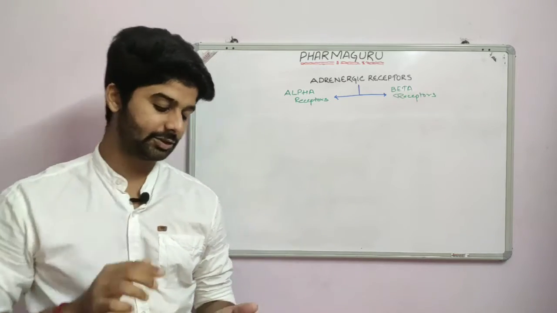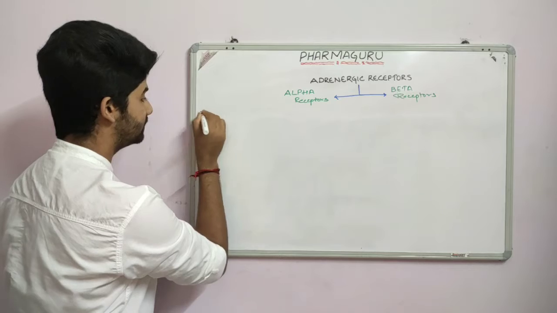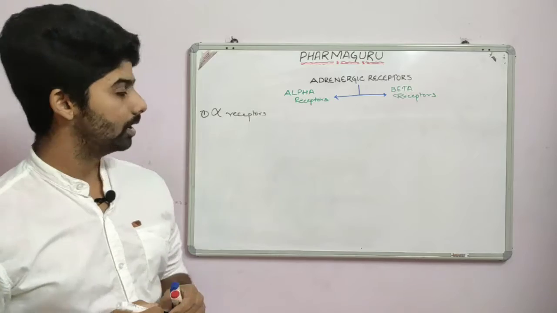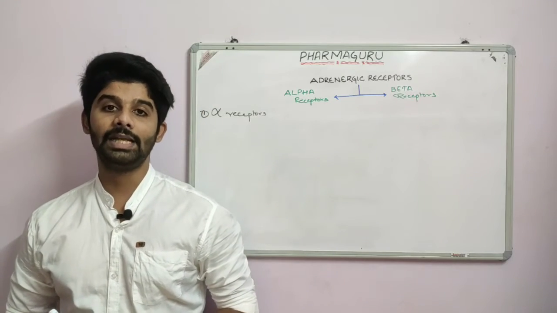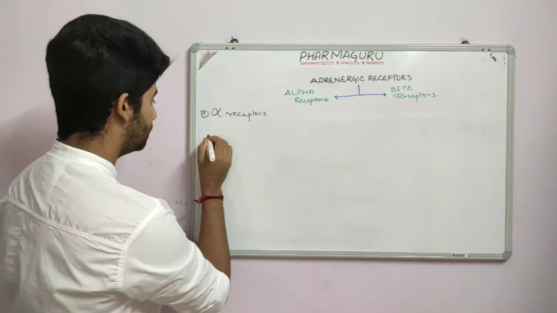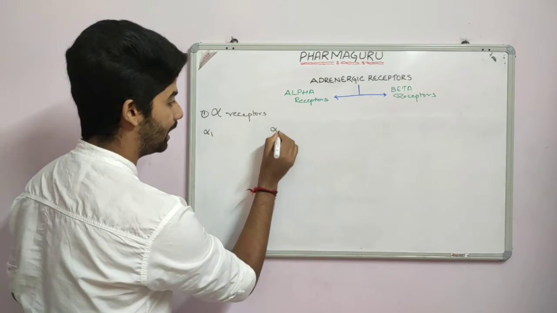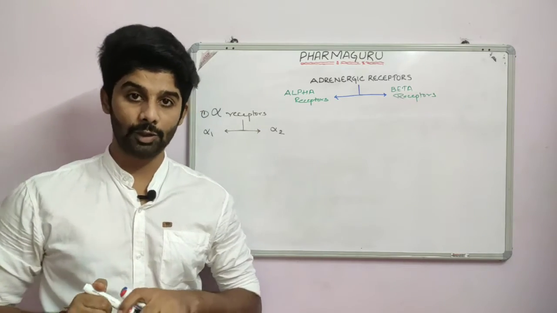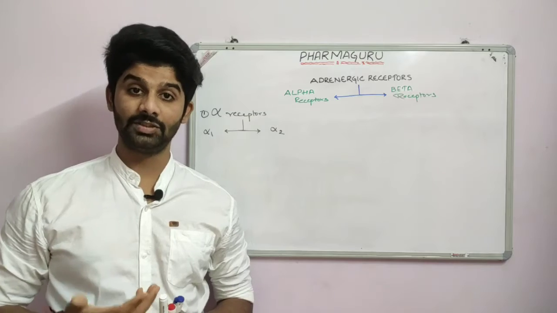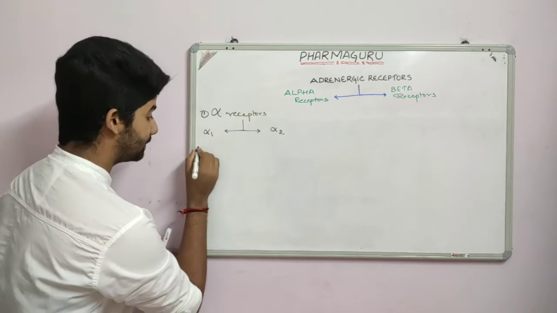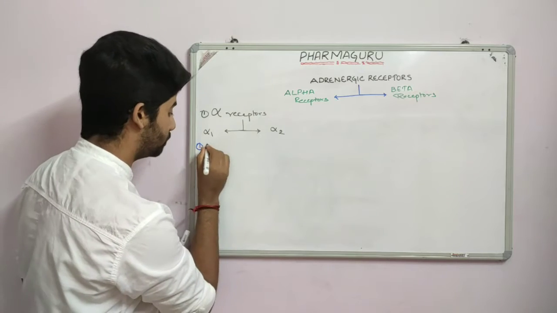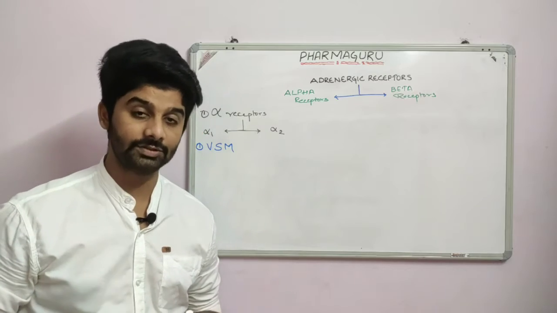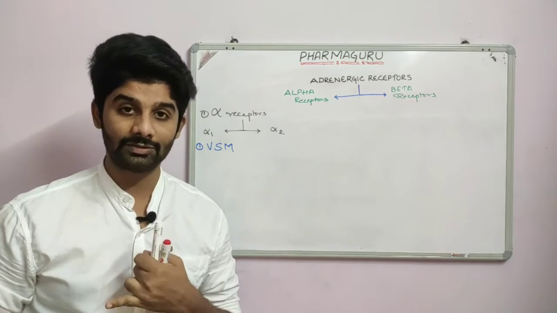By convention, we will first talk about the alpha receptors. The alpha receptors are mainly of two types, either alpha 1 receptor or alpha 2 receptor. The alpha receptors are classified into alpha 1 and alpha 2. Now where are the alpha 1 receptors found? The alpha 1 receptors are primarily found in the vascular smooth muscles, meaning the smooth muscles present on the blood vessels.